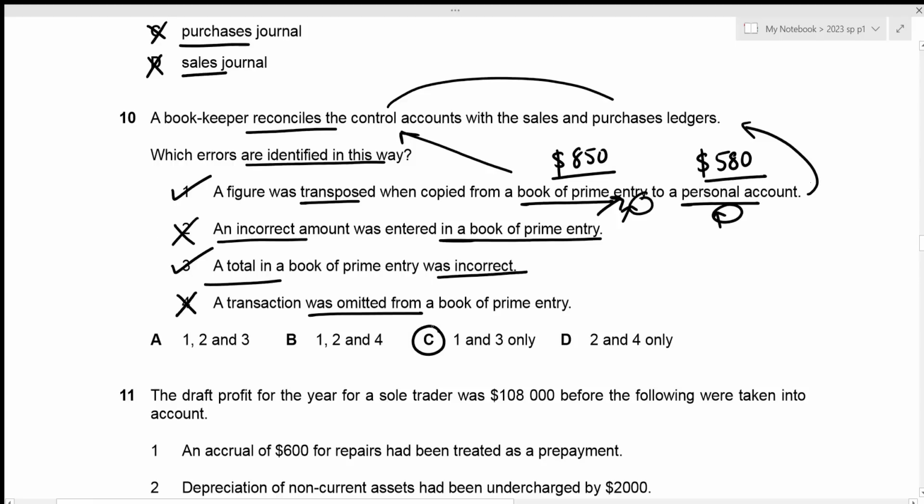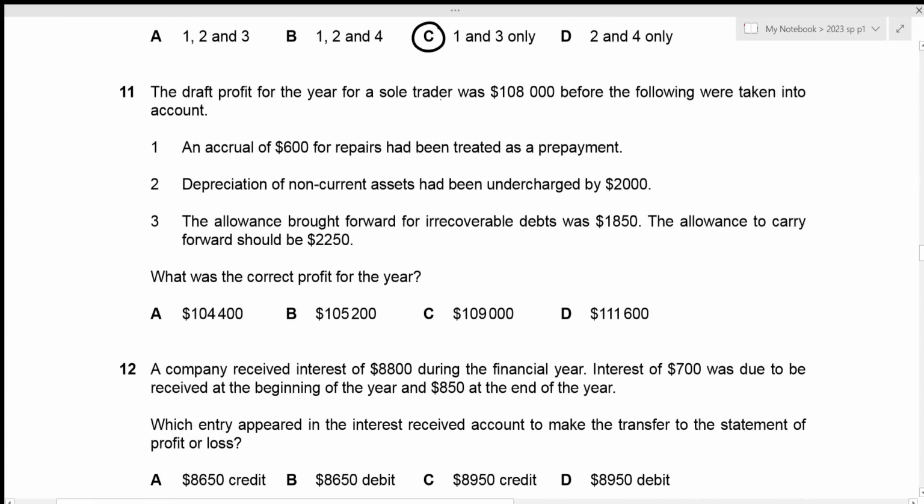Now we can move towards question number 11. The draft profit for the year for a sole trader was 108,000 before the following were taken into account, and we now need to figure out the correct profit. So I'm going to start with the draft profit of 108,000. Okay, then an accrual of 600 for repairs, so repairs is an expense, had been treated as prepayment. Okay, so let's write down its treatment as a prepayment.